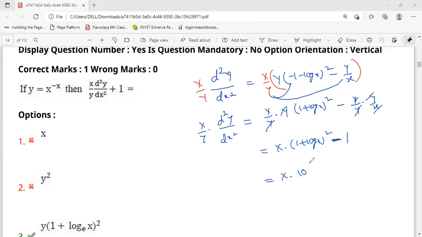So this is 1 plus log x whole square. This minus 1 will come to this side, means it will be d square y by dx square plus 1. And moreover, here we are getting x, but they put y. So actually it will be x here. Okay, next.